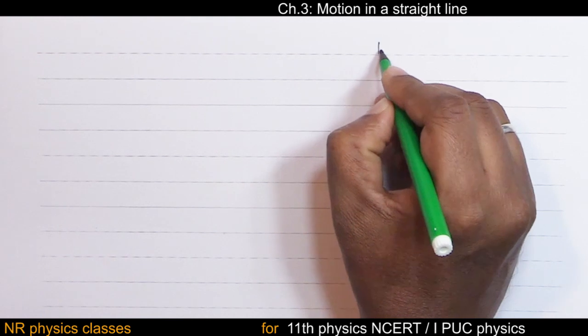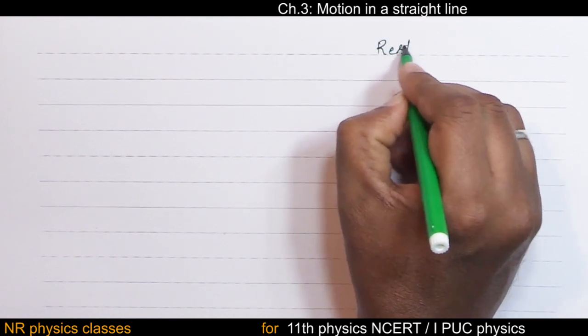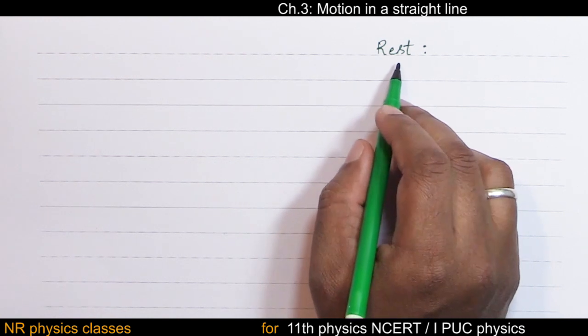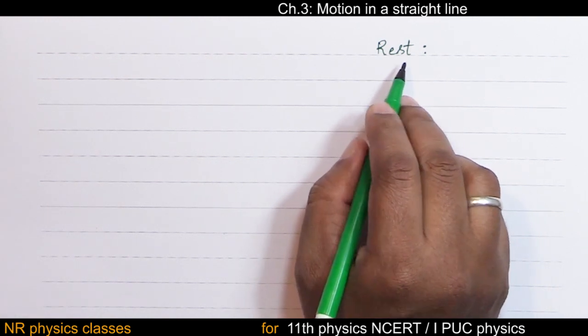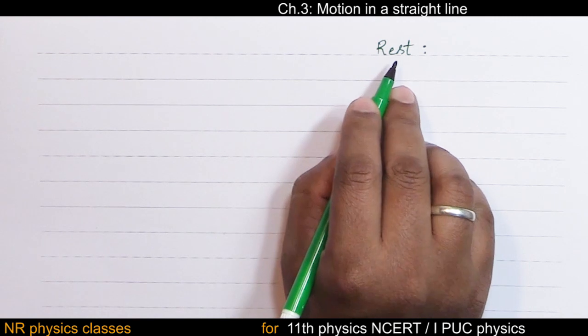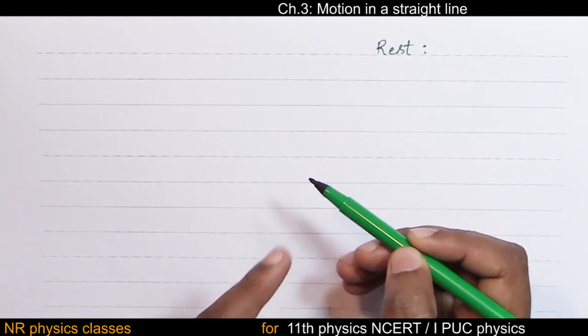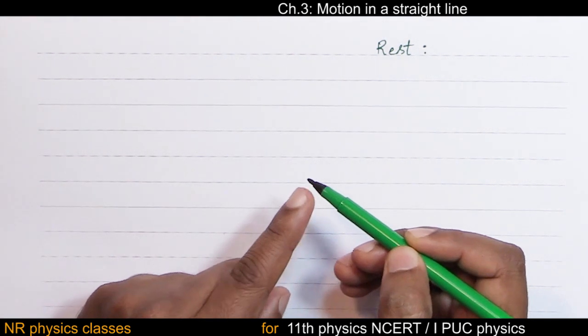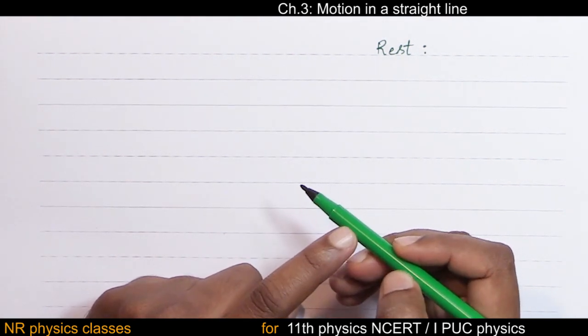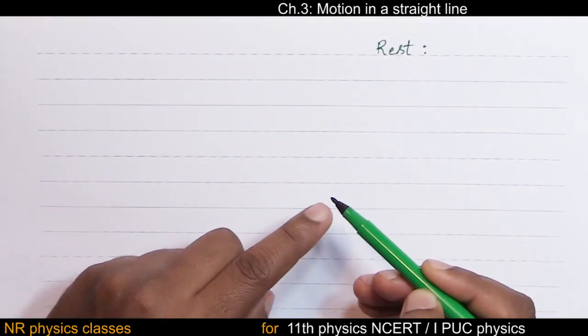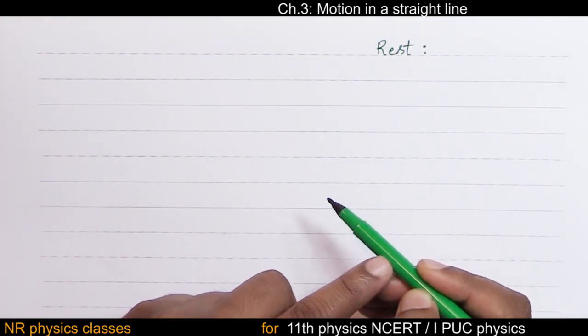Now, rest. There is nothing like absolute rest. Rest is always relative. Observe this pen. The nib is at rest with respect to the body of the pen. So irrespective of the motion of the pen, this is at rest with respect to the pen.